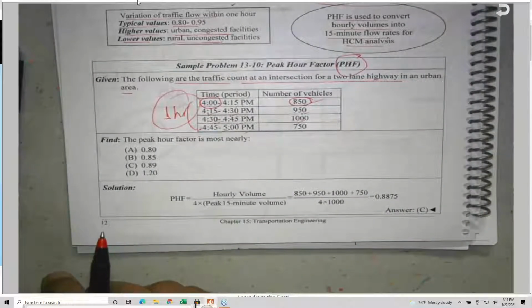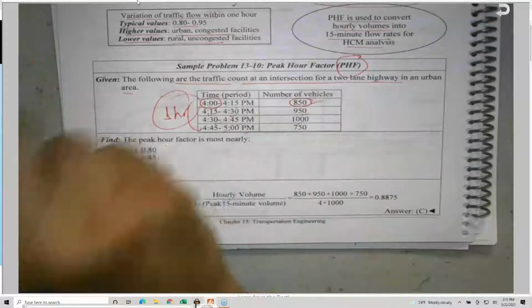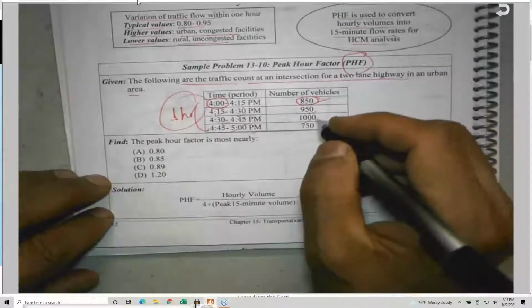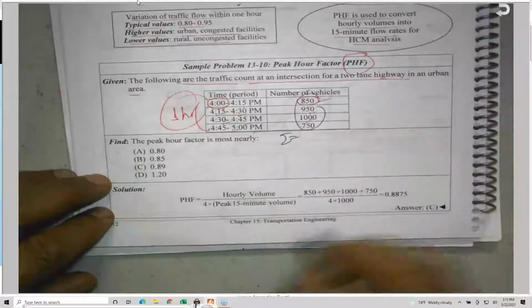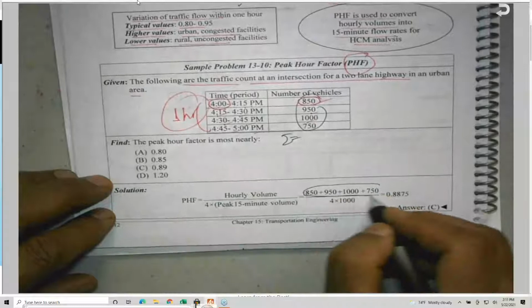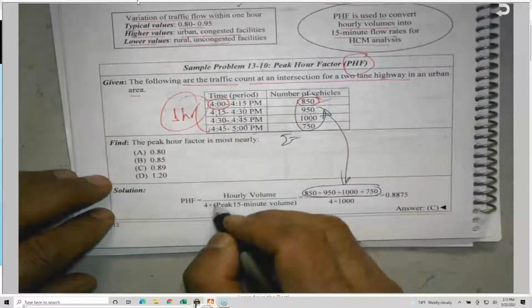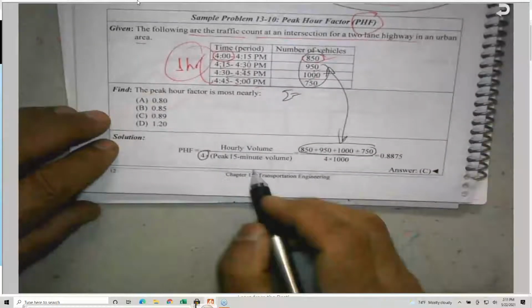An hour is defined by the code, by the way. It's the 4 consecutive 15 minutes. I cannot jump, because sometimes they give you the count, okay, 2 hours, and I will show you how to do that. So basically they are saying, let us sum this. This is the total volume within that hour, divided by 4, because there are 4 15-minute periods in an hour, times the peak.